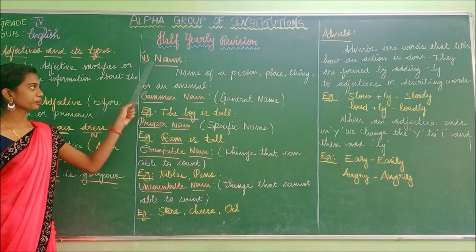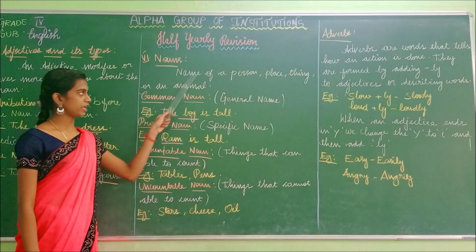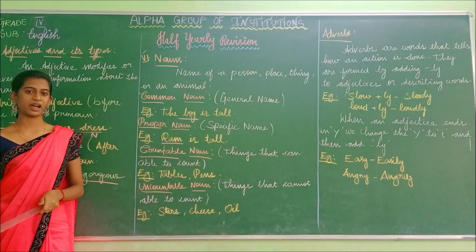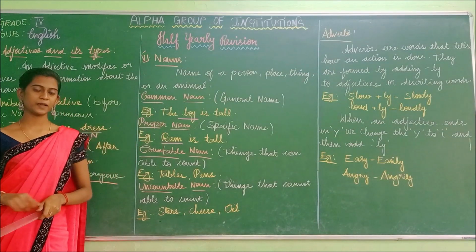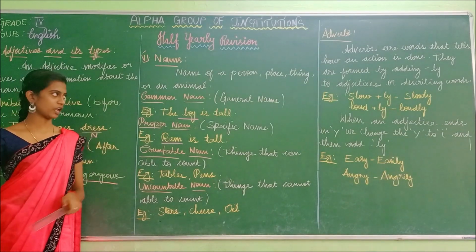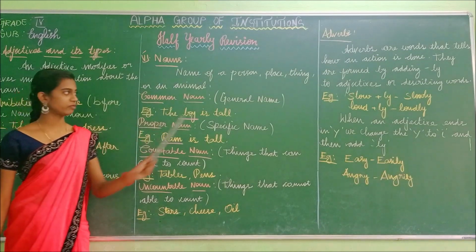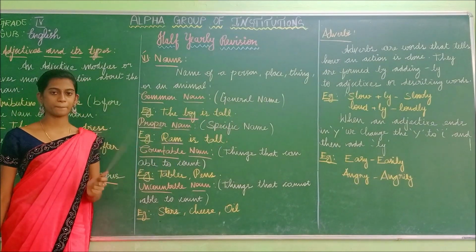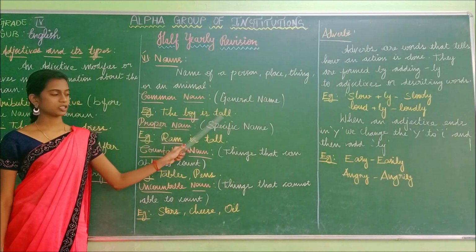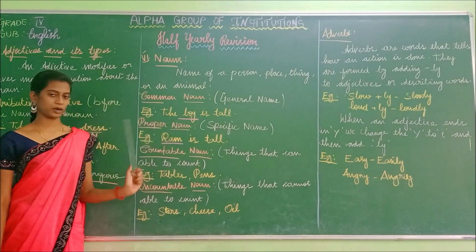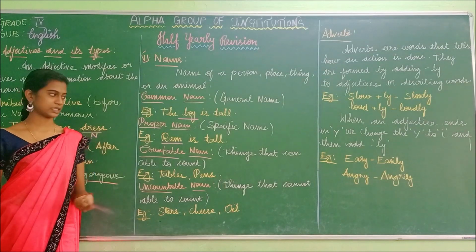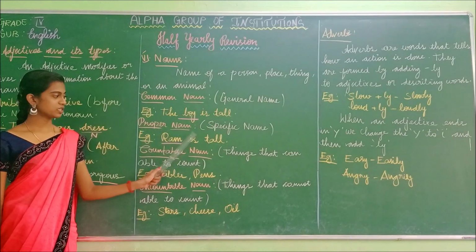Shall we recall it from first? Noun is nothing but the name of a person, place, thing or an animal. In nouns we have seen four types: common noun, proper noun, countable noun, and uncountable noun. Common noun means mentioning a person or a thing with a general name. Example: the boy is tall. Proper noun means giving a specific name to somebody. Example: Ram is tall.